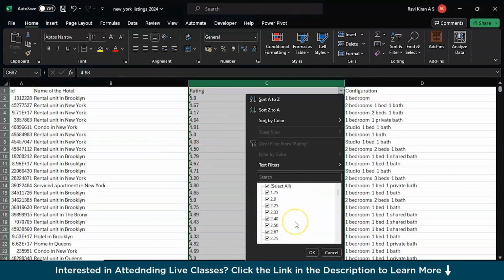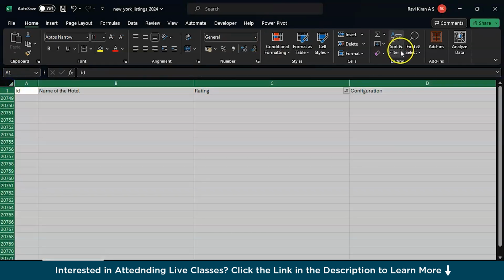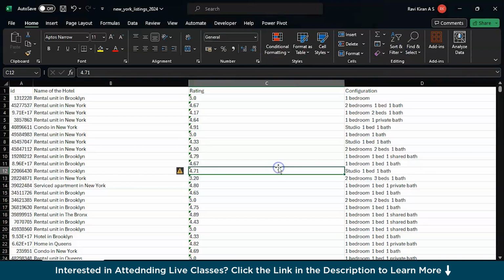So if it has anything else than numbers, you should be having it in the end. So yeah, I think we have a couple of cells with some irrelevant entries. You can just quickly select those cells and eliminate them as well. I'm unselecting everything and selecting only the cells that have some text data, so that you can have those few rows, maybe around 7 to 8 rows, and eliminate those rows. There you go. And now if you quickly remove the sort filter options, we have the dataset ready.